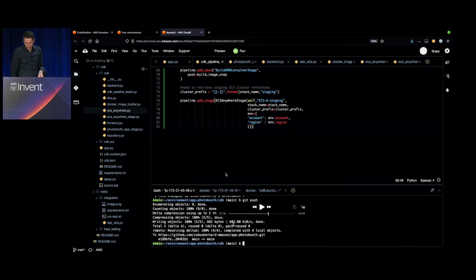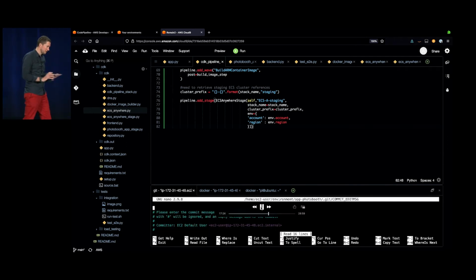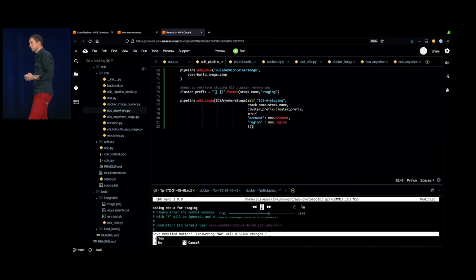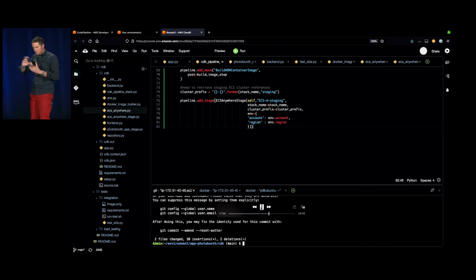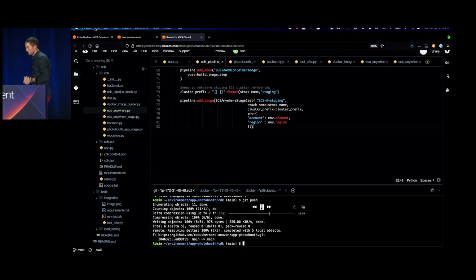And again, what we need to do now is just a git commit. So I don't need to deploy the infrastructure from my workstation. I just git commit and push to my GitHub repo, and the pipeline is going to retrieve that information from GitHub and self-mutate the pipeline, so it's going to create everything that we need for ECS Anywhere to run.